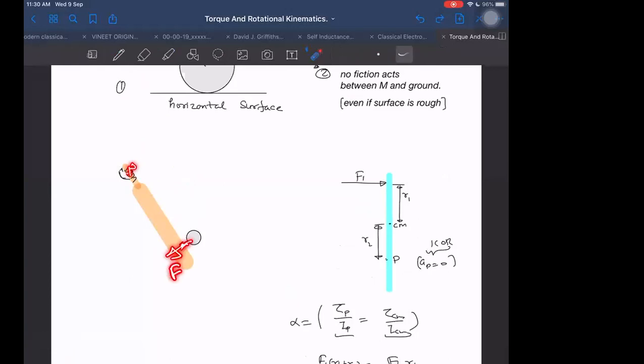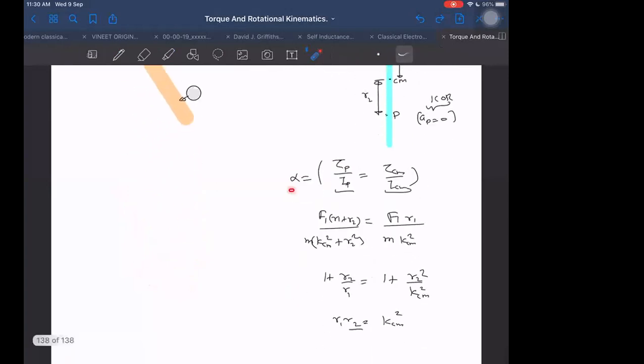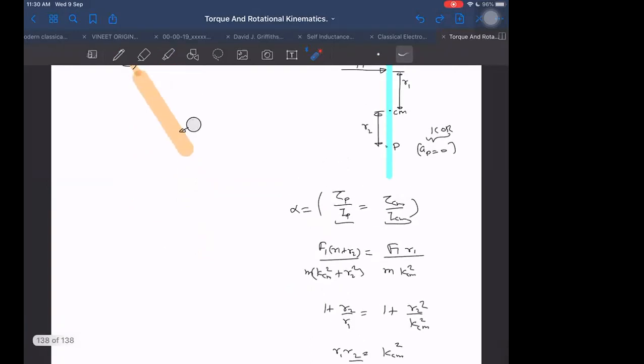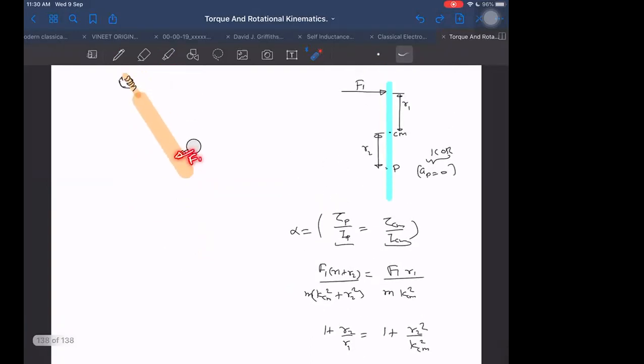This force by the ball on the bat is an impulsive force, a very large force. But the hand should not feel any impulse because of this impulse here. So the hand will not feel any impulse if the hand is acting like an instantaneous center of rotation. Think like that. Then the hand will not feel any impulse. Means for the hand, I can use the same kind of relation: F1 is applied at this end, at a certain distance R1 from the center of mass, then at a distance R2 I should be holding the bat.